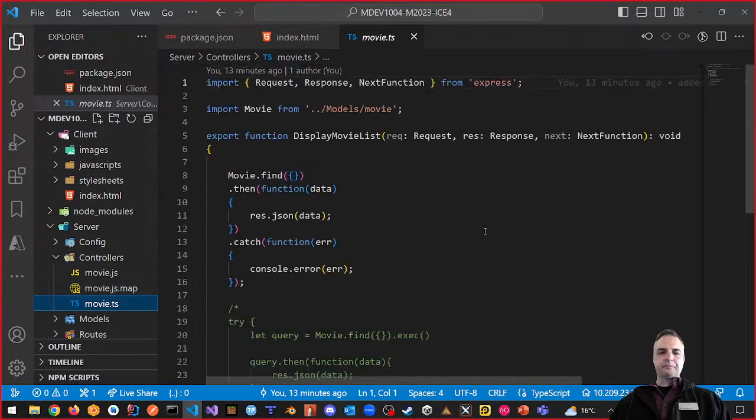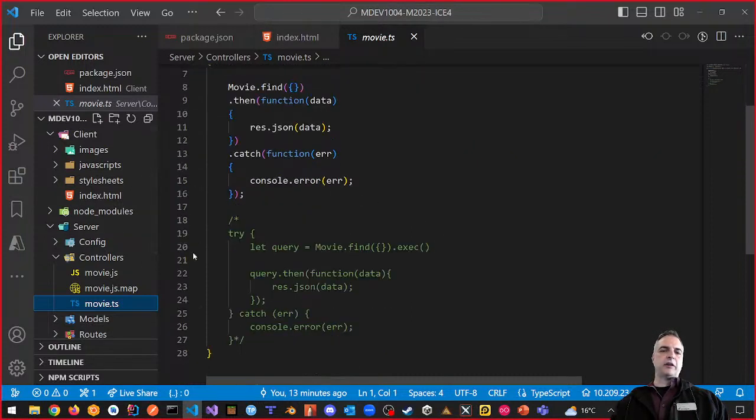By the way, we can call the export function itself display movie list, right? And what we could do is make this function an async function. Okay, we could do that. We're going to come back to that in a second. But for now, all we have is this, which is okay. And we can do it this way, which is the other way that they recommend, where you make a query, and the query is not a promise, but it looks like a promise.